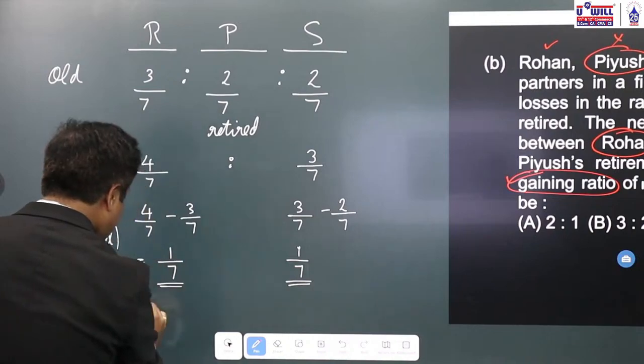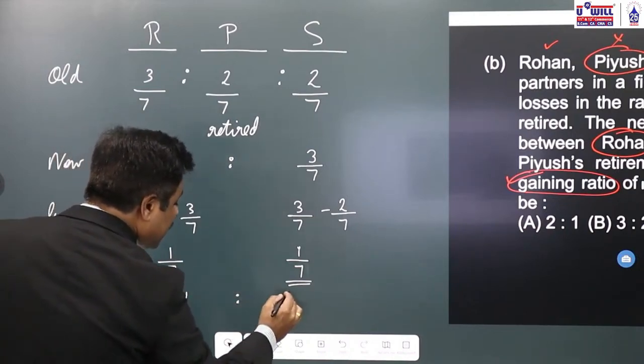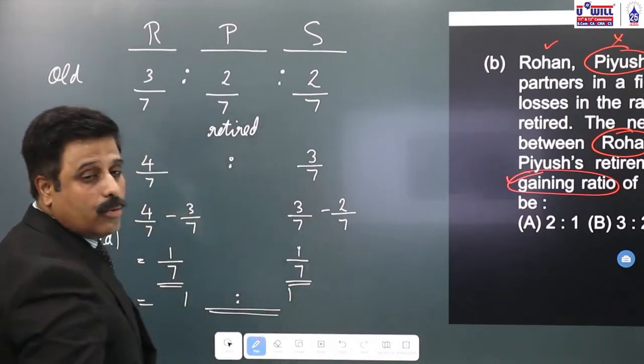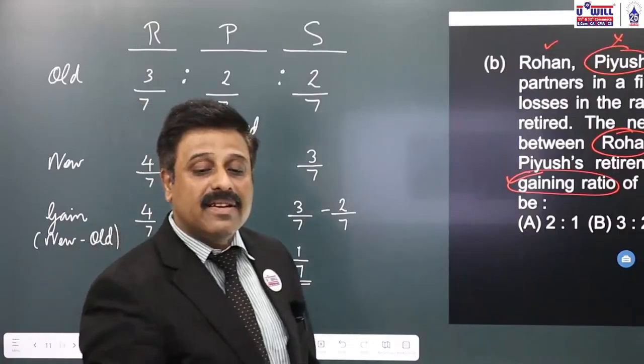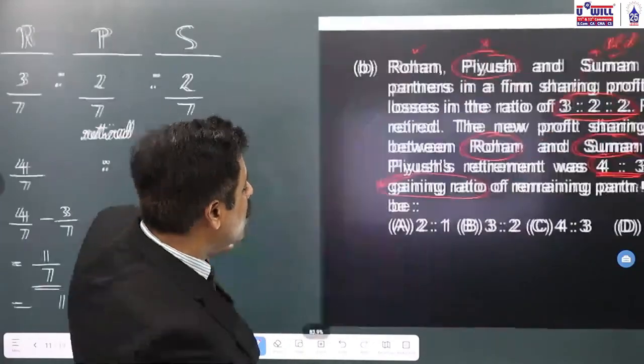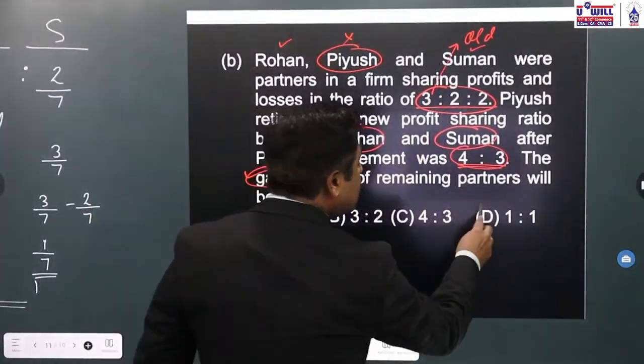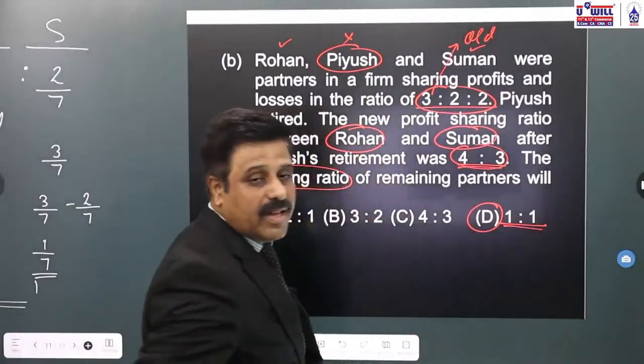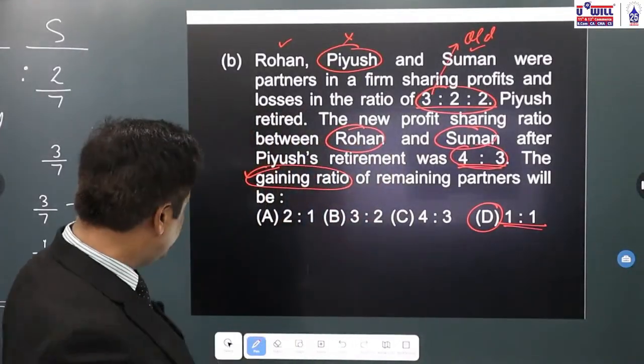Means what is the gain ratio? 1 by 7 and 1 by 7. If you remove the denominator, what is the gain ratio? 1:1. 1:1 means option D is your correct answer. Okay, 1:1 will be the gain ratio.